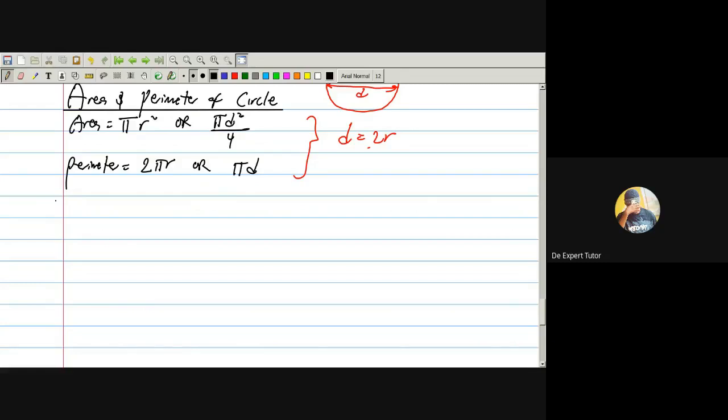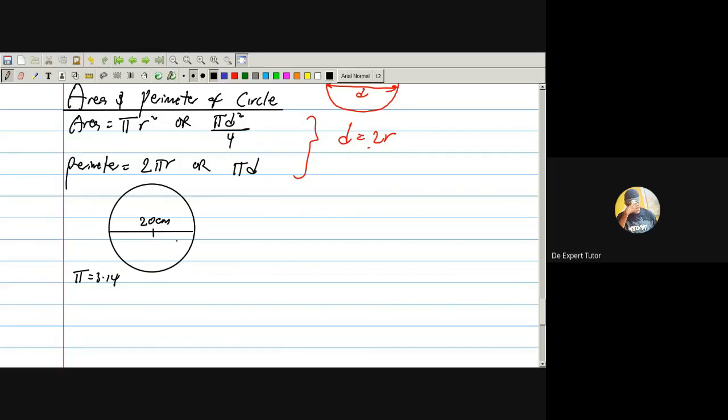Firstly, look at this question. You were given this circle, and you were given that the diameter of this circle is equal to 20 centimeter. And then you are asked to use your pi to be equal to 3.14. So we want to work out the area and the perimeter of this circle.